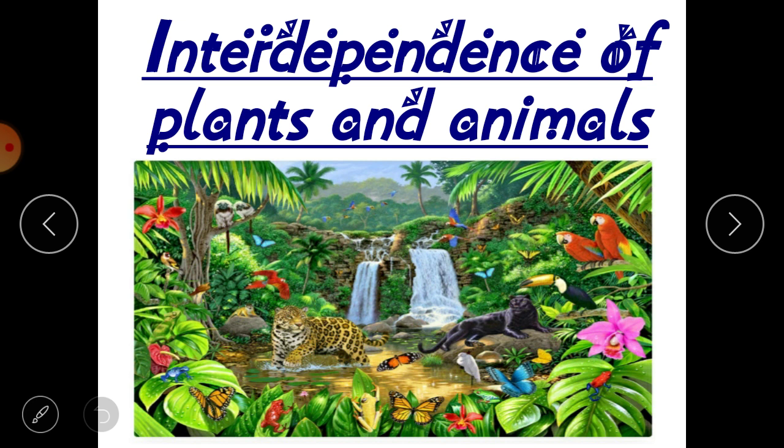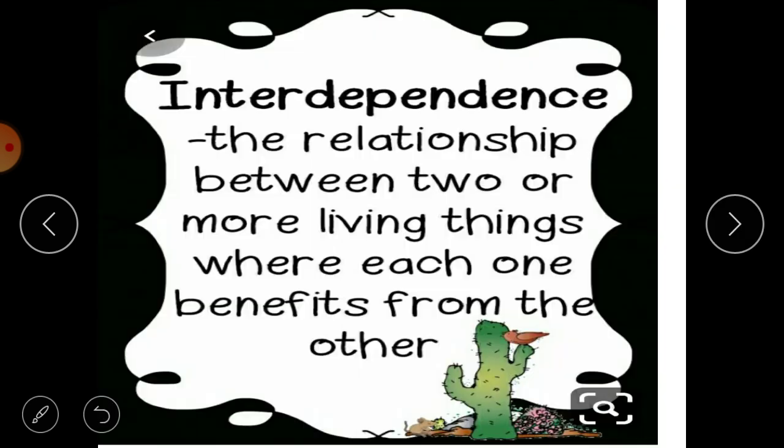So, in today's video, we are on the last part of chapter 1, and as you can see on the screen, interdependence of plants and animals. This is our last topic. So, what do we mean by interdependence? This is our main point, that plants and animals depend on each other. What does this word interdependence exactly mean? Let us first see this.